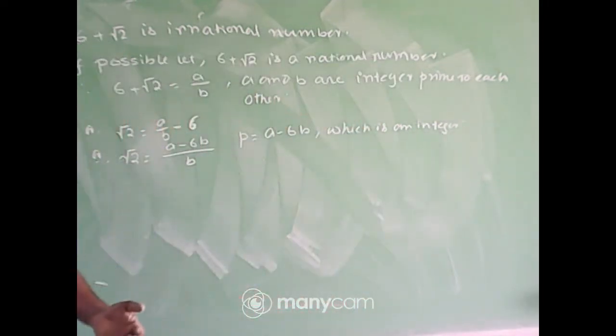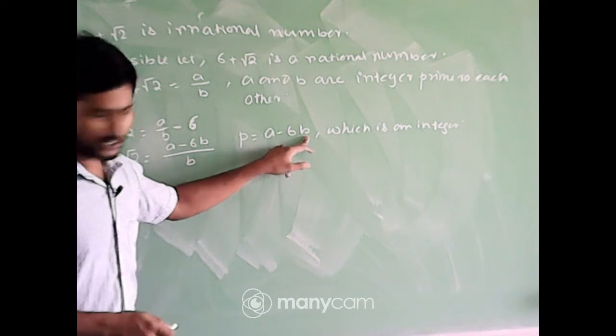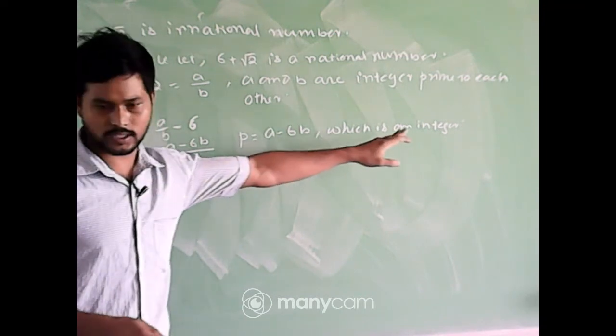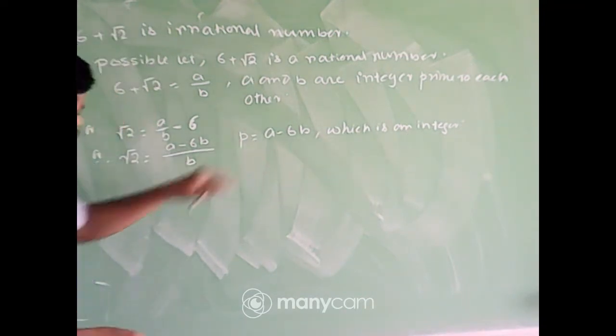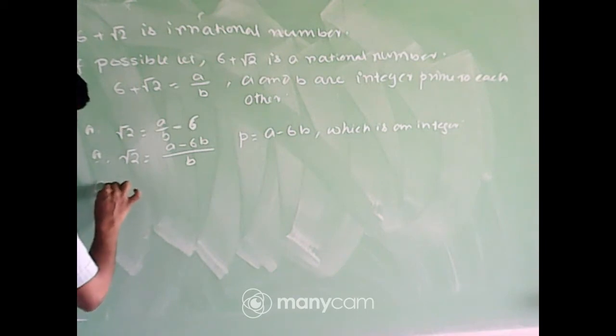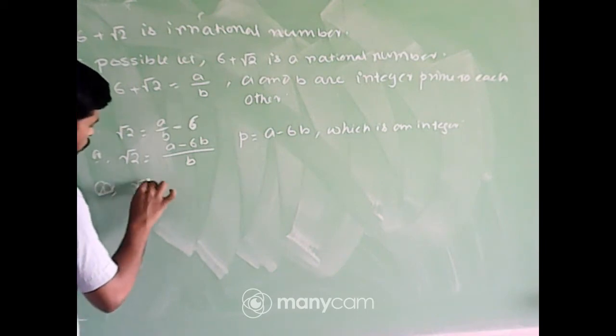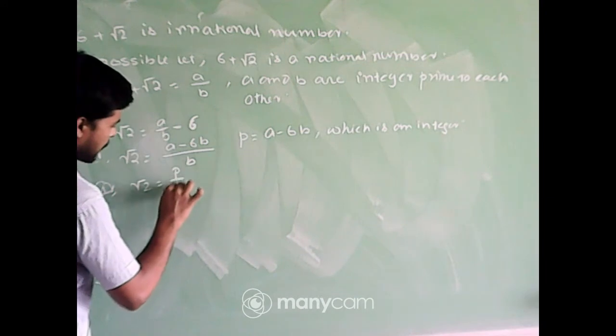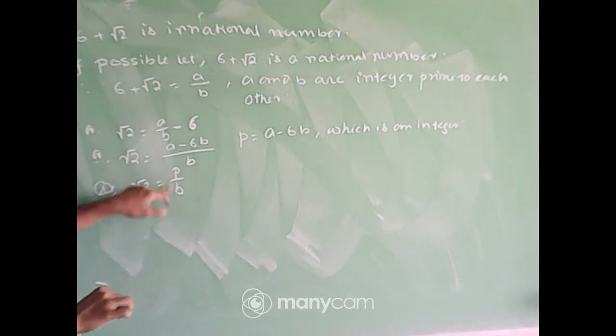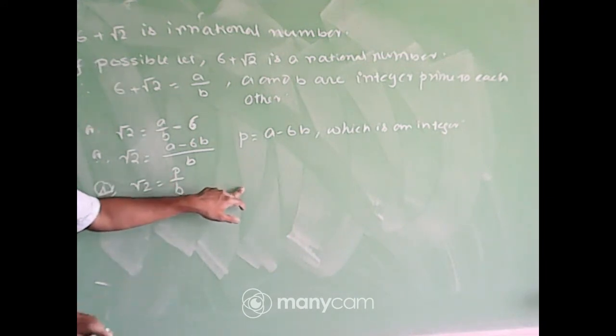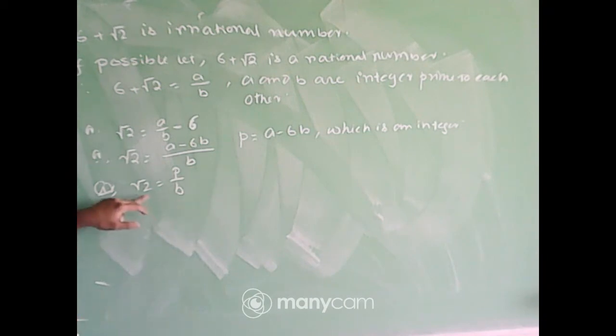As a is an integer, b is an integer, so a minus 6b will also be an integer. That means p is an integer. So we can write root 2 equal to p by b, where p and b both are integers. That means we have arrived that root 2 is equal to the ratio of two integers.